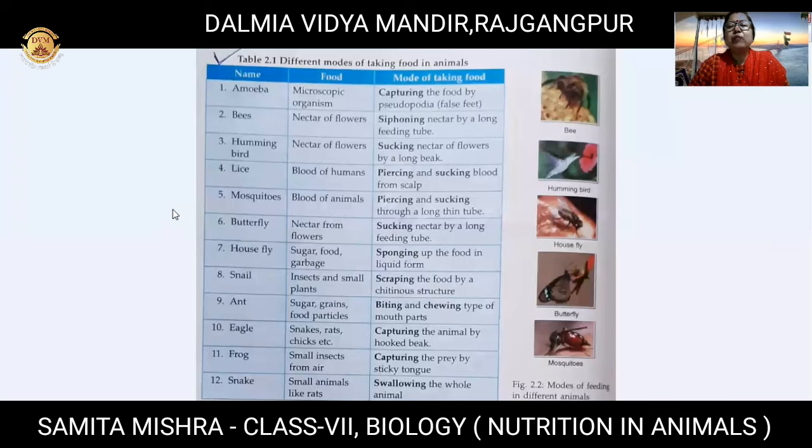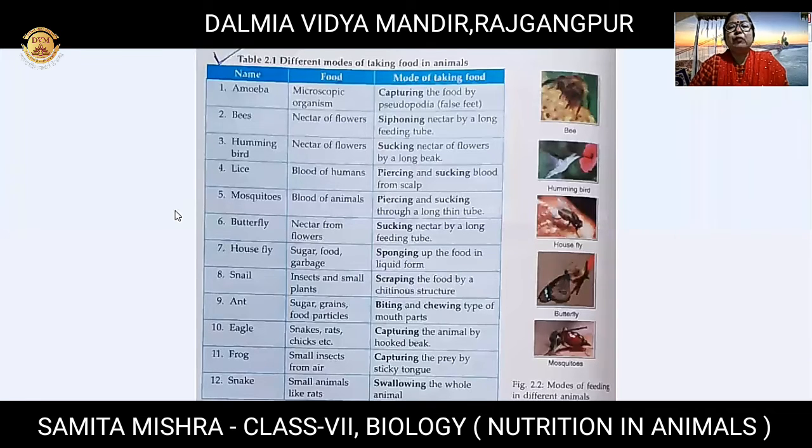Mosquitoes also have a thin tube in their body. They pierce our body and other animals' bodies and suck the blood. Then comes butterfly. They also suck the nectar with the help of a feeding tube. Housefly also has a tube-like structure and they use sponging.